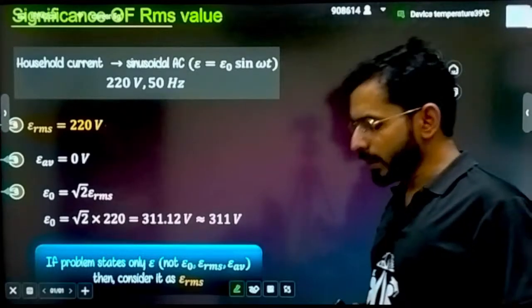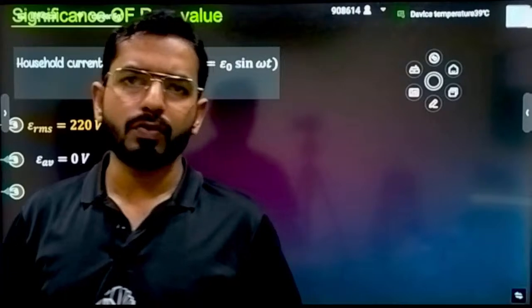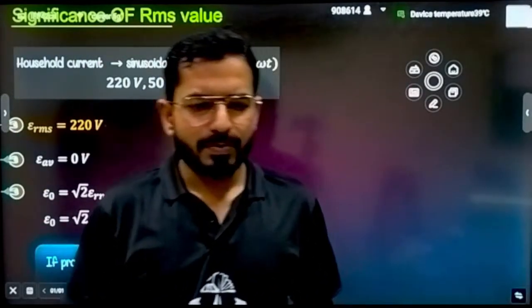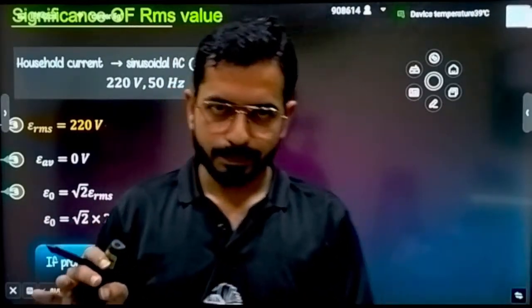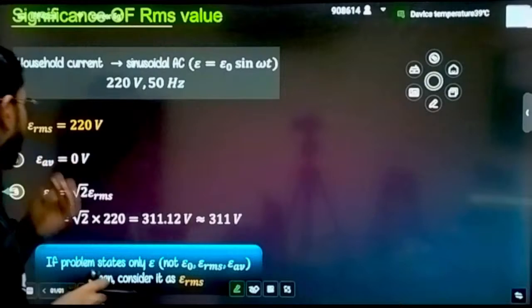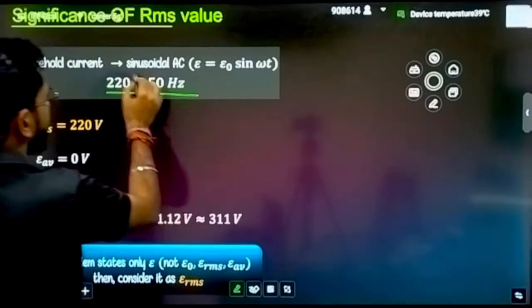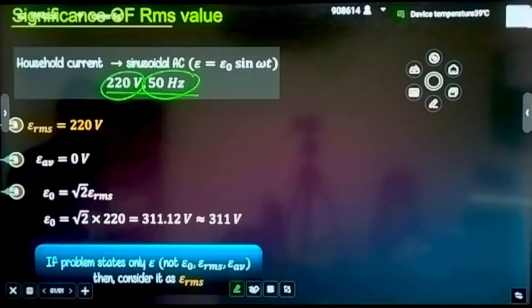Now let's try to understand the significance of the RMS value. What is this RMS value trying to tell you? The RMS value is kind of an equivalent value of a DC circuit. Not clear? Let's understand here. For the household circuit, I have told you already that 220 volt is the peak EMF, and 50 hertz is the frequency.